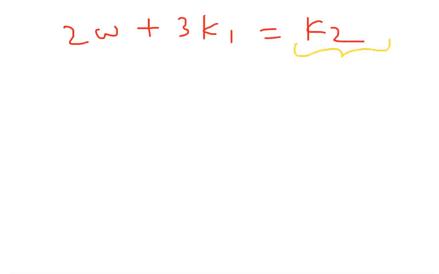So 2W plus 3K1 is equal to K2. Here what I noticed is K2 is equal to 3K1 plus something.